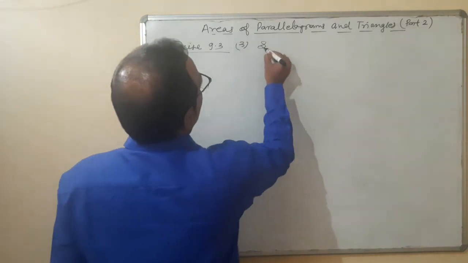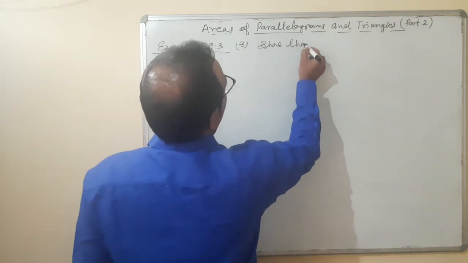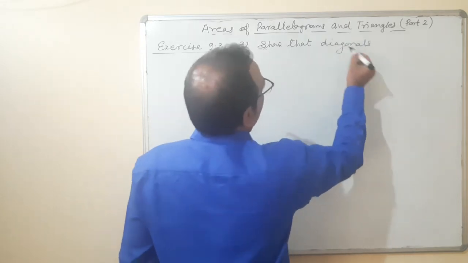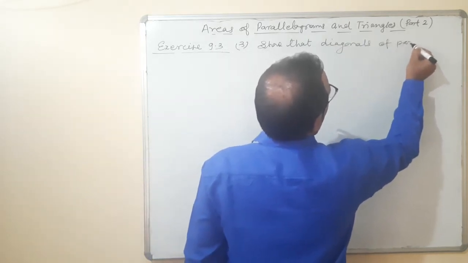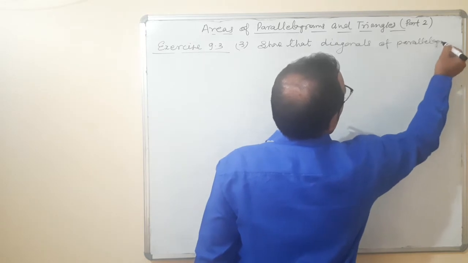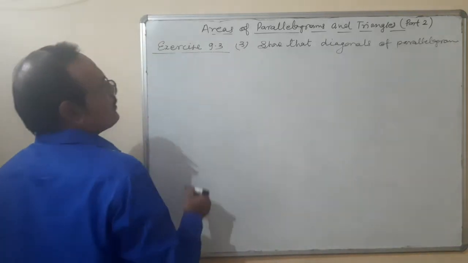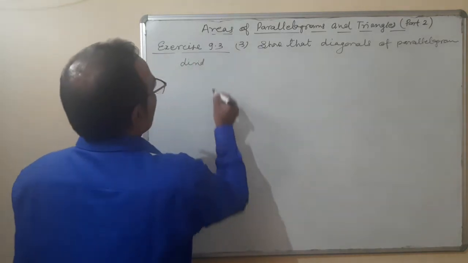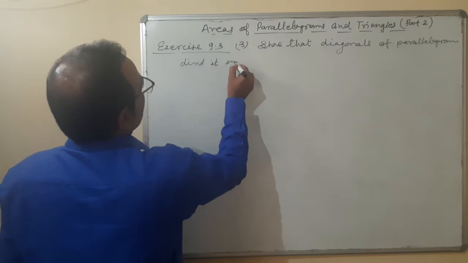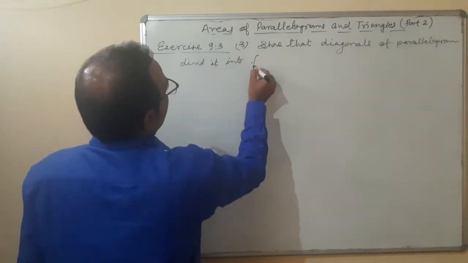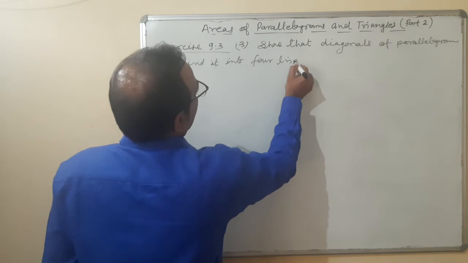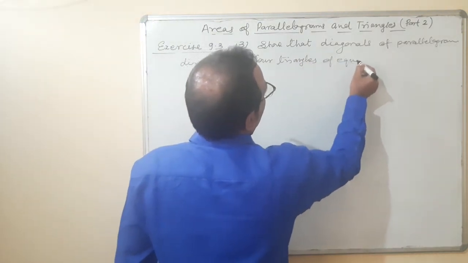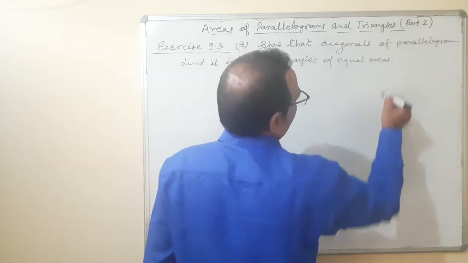Show that diagonals of parallelogram divide it into four triangles of equal areas. Okay.